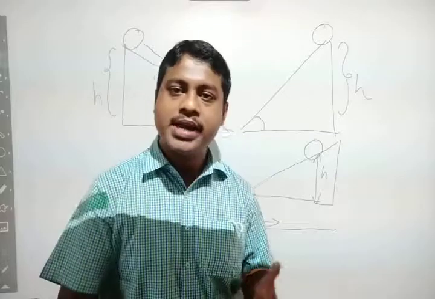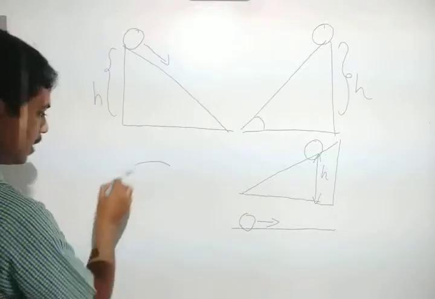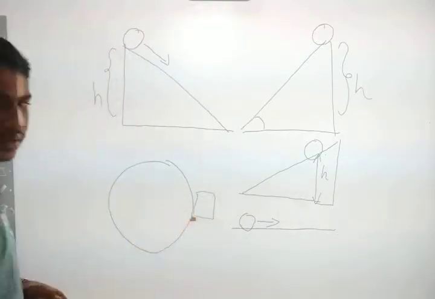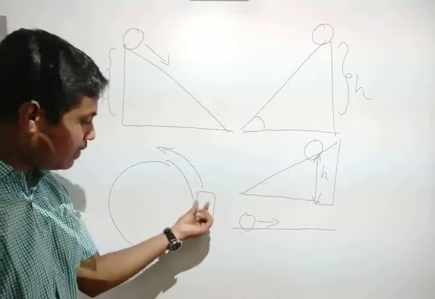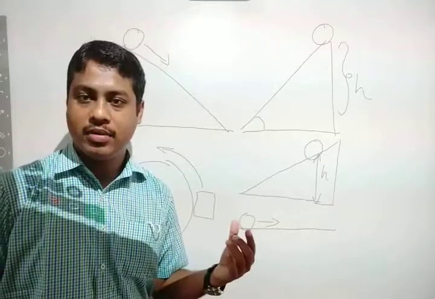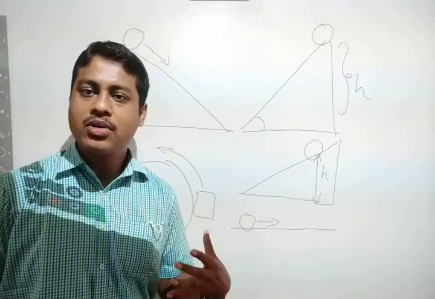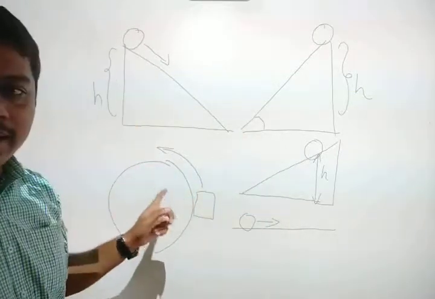And if you consider inertia of direction, suppose we have a circular road and a bus is moving. Suppose it takes a certain turn and we have luggage above it, and that luggage is not tied. If the luggage is not tied and the bus suddenly takes a circular turn, what will happen?